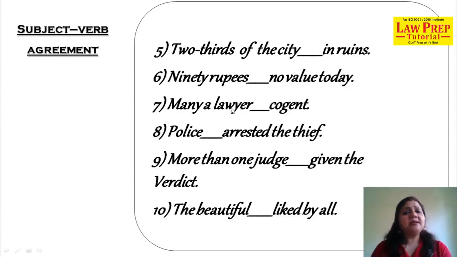Many a takes a singular noun as well as a singular verb. Singular noun and singular verb. Many a lawyer has cogent, is cogent. Two answers. Now has doesn't have a verb third form, so what will be the answer? Speak it loud. Yes, is cogent. Police. I know you're ready with the answer so quick, and this is what I wanted. Before I read the question, you're ready with the answer. I knew this. Now police, plural verb. Third form is there, right? So the answer would be have. Police have arrested the thief.